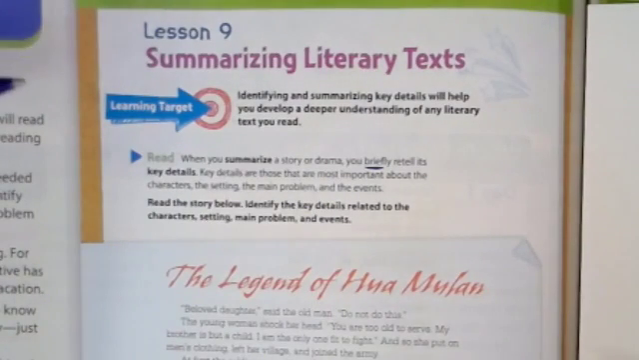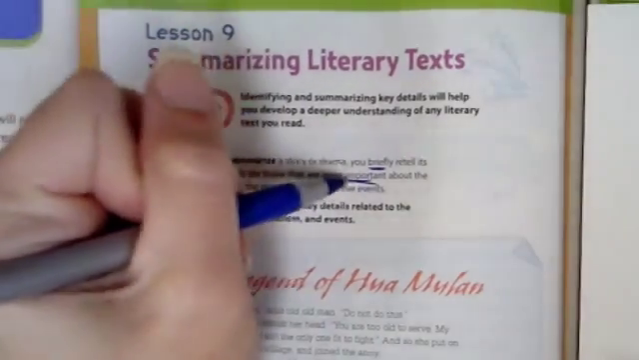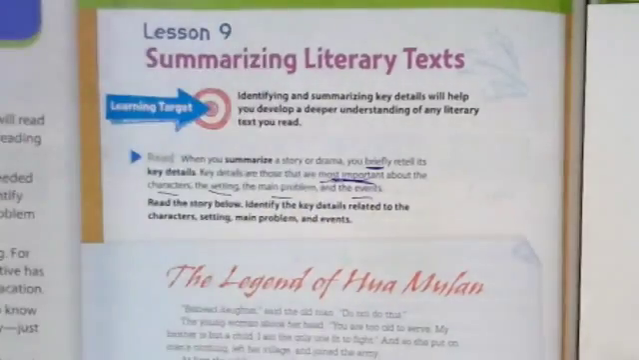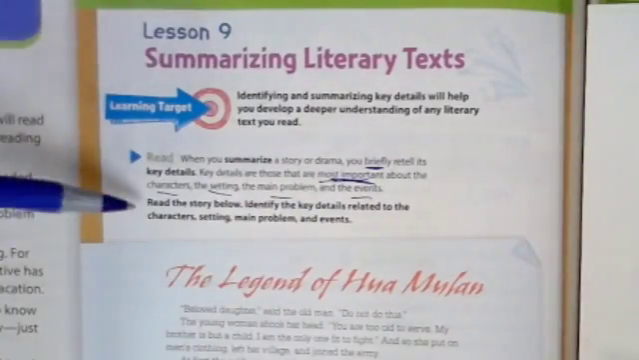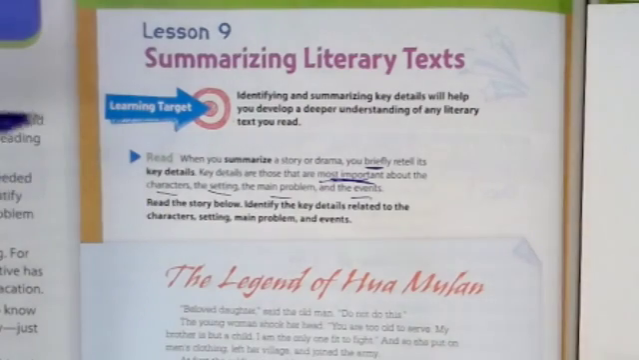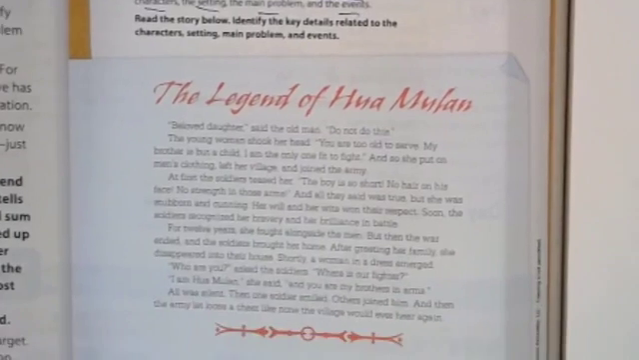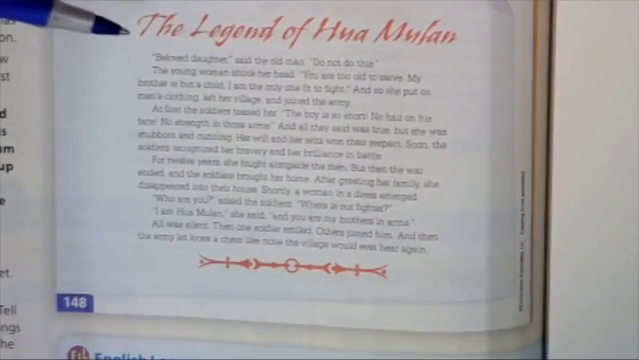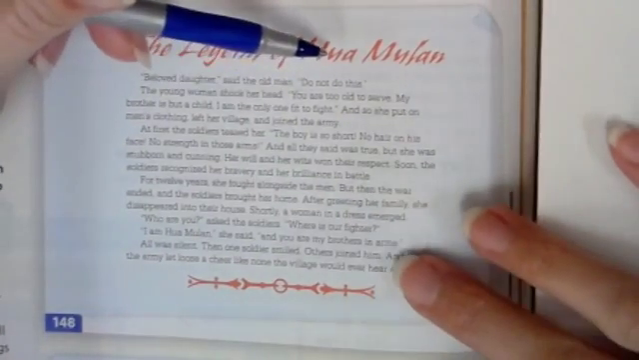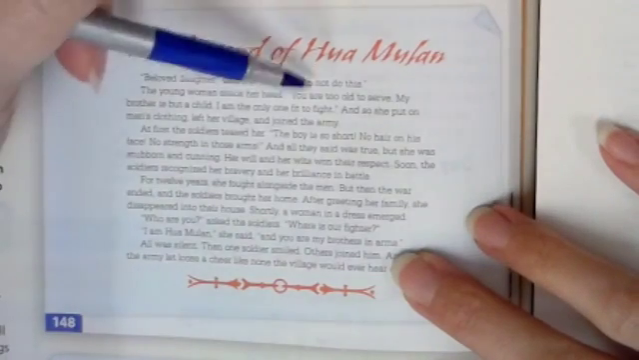All right, so when you summarize a story or drama, you briefly, that's important, briefly retell its key details. Key details are the most important about the characters, setting, main problem, and the events. Read the story below, identify the key details related to the characters, setting, main problem, and events. This story is called The Legend of Hua Mulan. You should recognize it as the story of Mulan. I guess Hua is her first name, and I'm not sure I'm pronouncing that right.